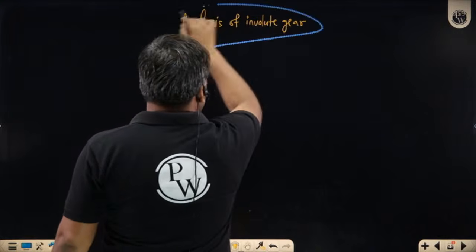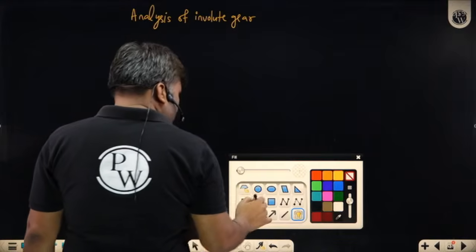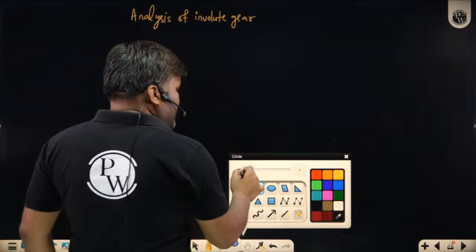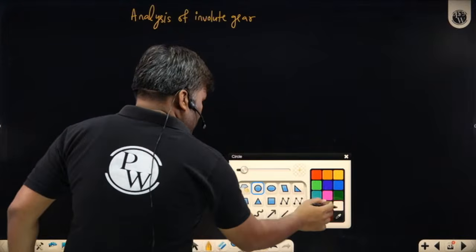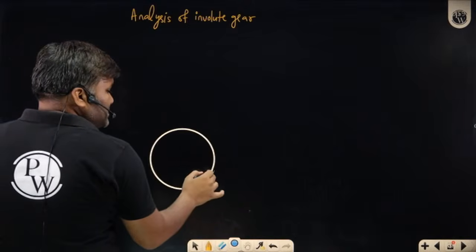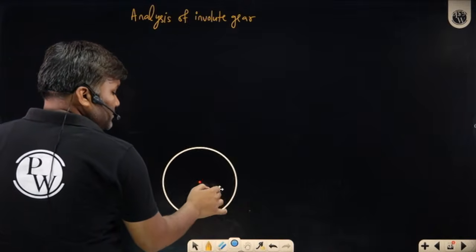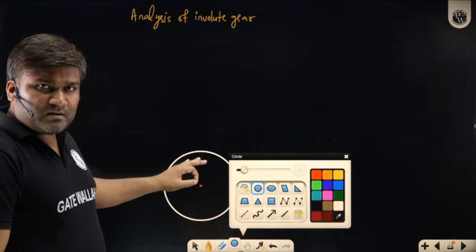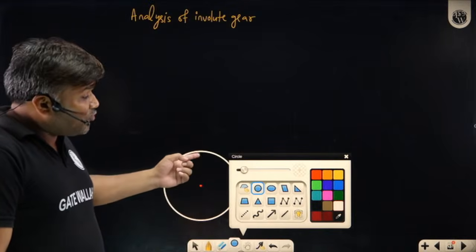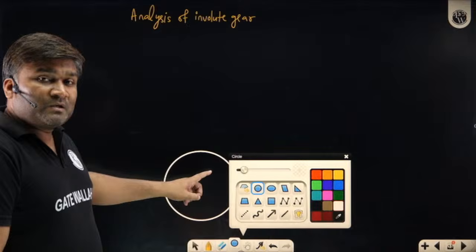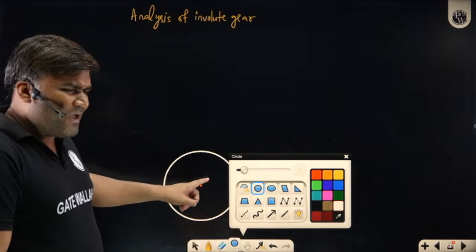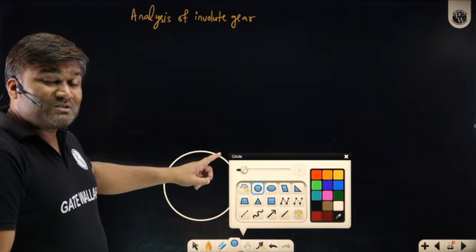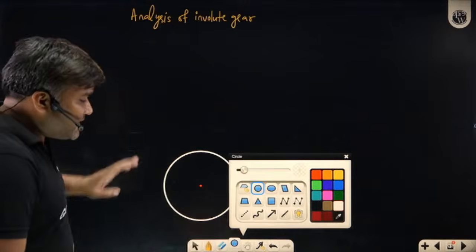Careful. Sir, whatever important circles are there, I am going to just show you those circles. What is visible? I am having my pinion's pitch circle. Sir, this is my pinion's pitch circle. If you have understood what diagram I am going to make here, in this chapter there is nothing. If you cannot understand this diagram, in this chapter there are so many heavy formulas, you will not be able to remember them, and you will not be able to solve any subjective question. Try to understand this diagram carefully.